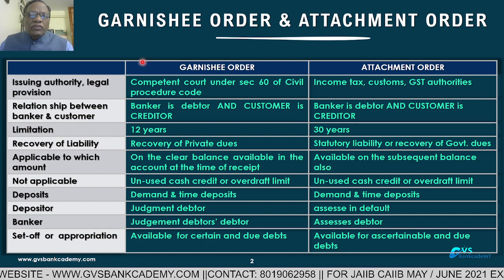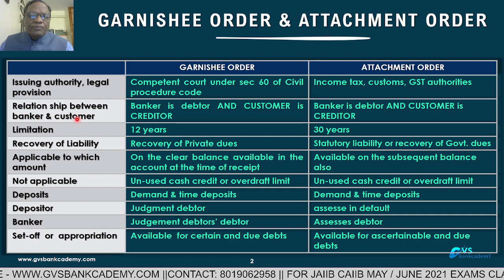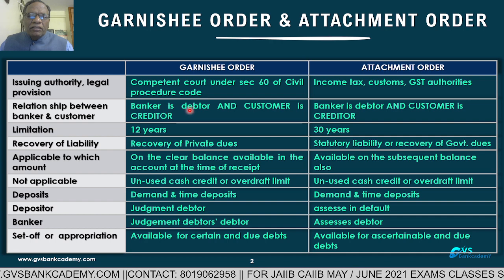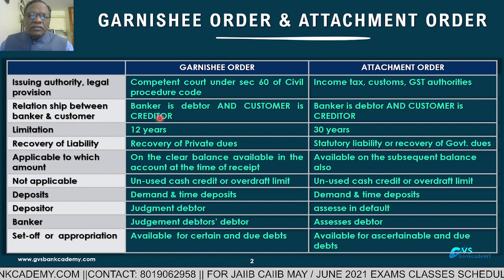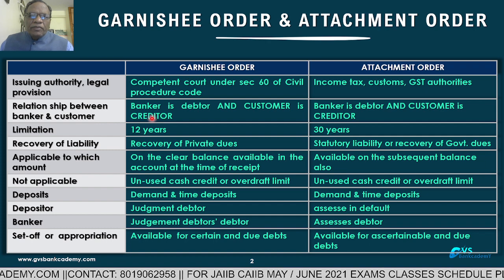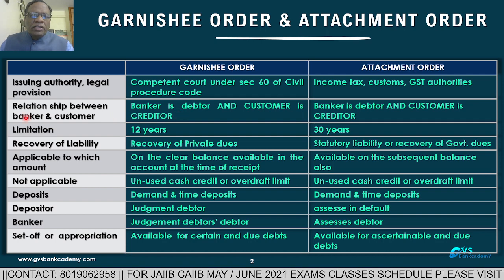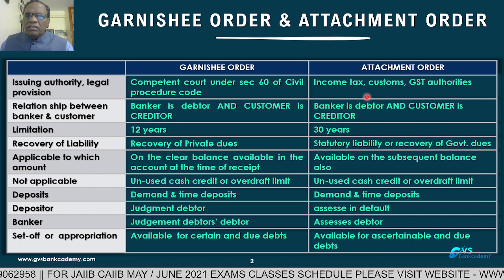At the time of issuing the order, what is the relationship between the banker and customer? In the banker-customer relationship, the banker is the debtor and the customer is the creditor. So the customer balance with the bank is the main thing. If a bank customer has a deposit account or deposit accounts, only at that time will this relationship exist. That is called banker is debtor and customer is creditor in the garnishee order and the attachment order.